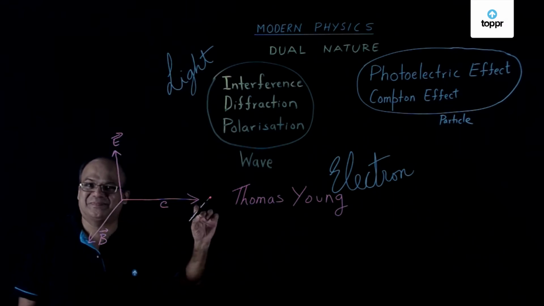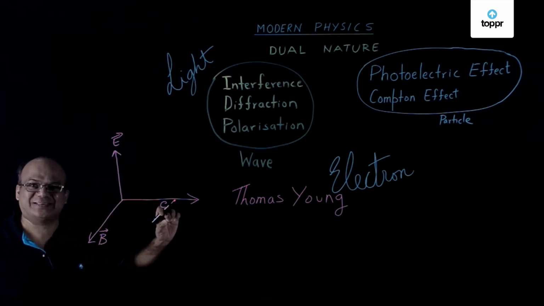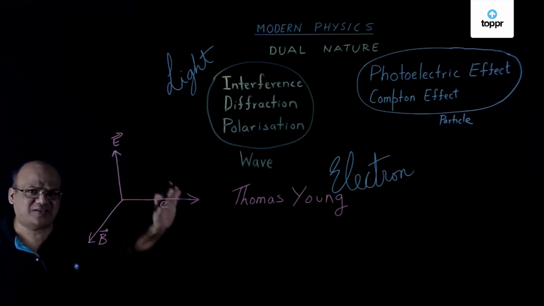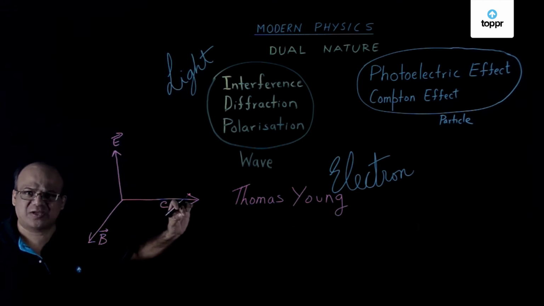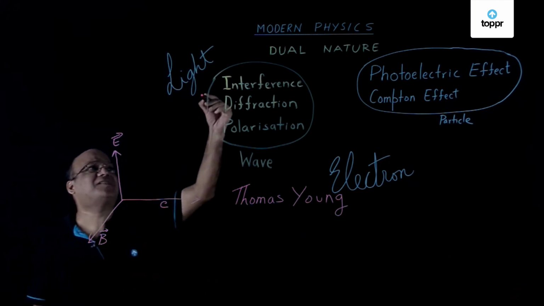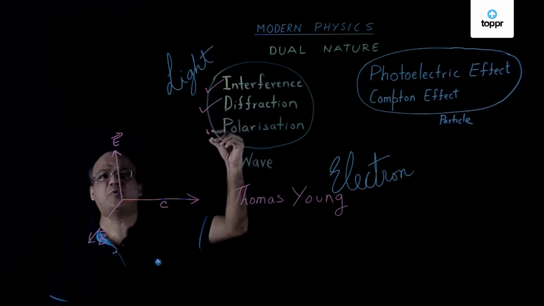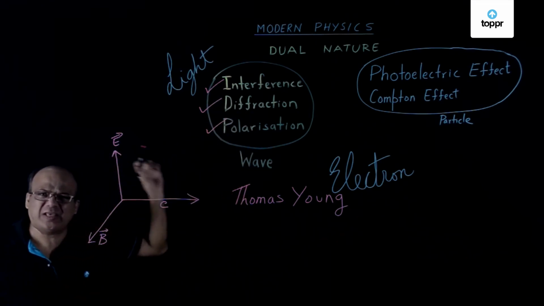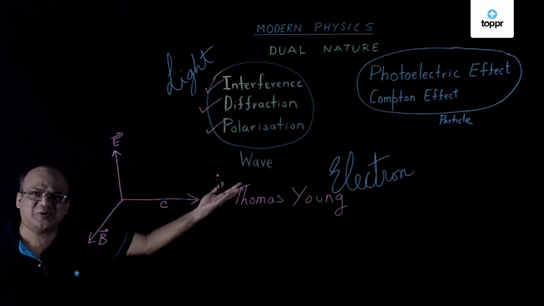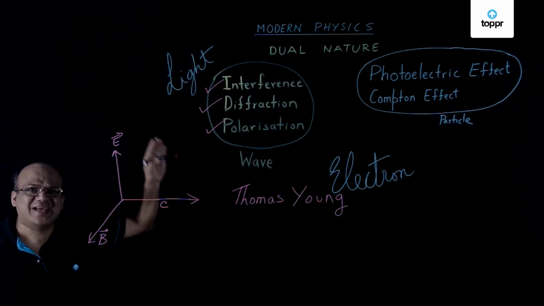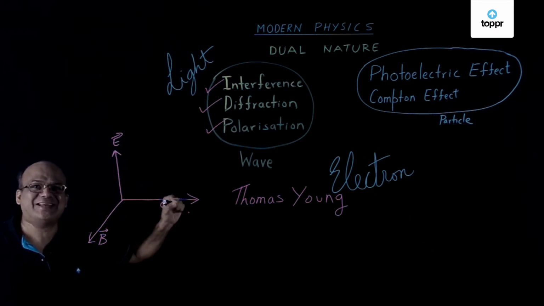In this lesson, we are going to learn about the dual nature of light. In classical physics, light is treated as a wave. Why? Because it undergoes interference, diffraction, polarization. All these are properties of waves. And since light undergoes interference, diffraction and polarization, we treat light as a wave.